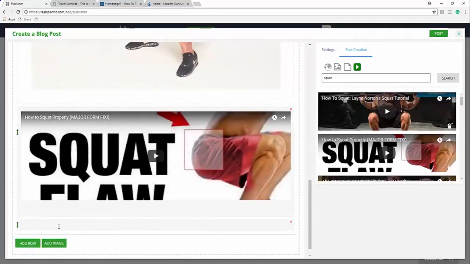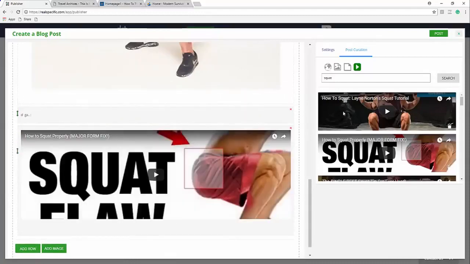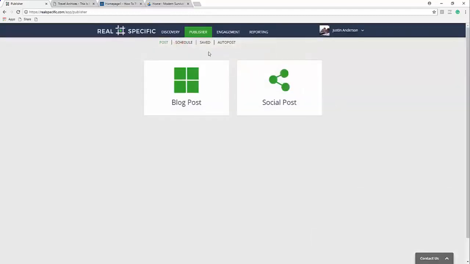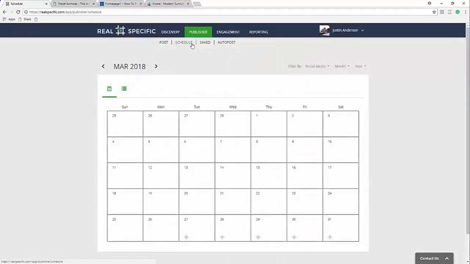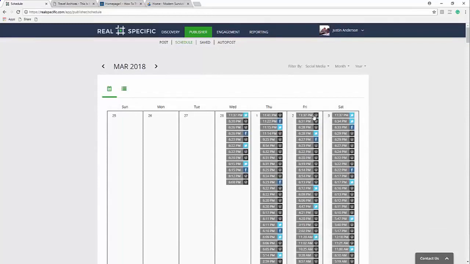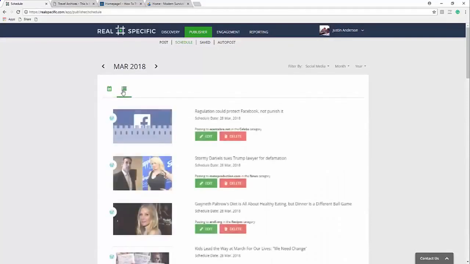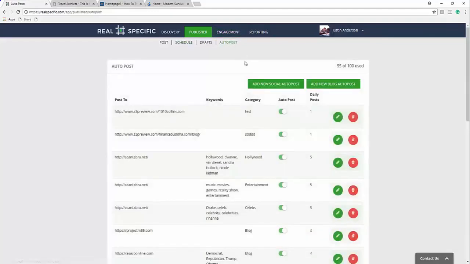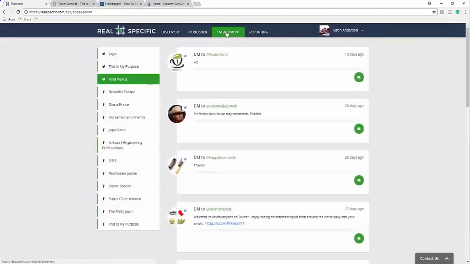And we'll go throughout that. I can come in here, add my commentary, drag, drop that. I mean, this thing is sick. And so I'll go ahead and close that. Now you're going to see an entire scheduling section to where you're going to see all of my upcoming articles. Give it a second. I have a ton coming through. I can look at it in more of a list mode where I can edit them before they go out. I can set up all of my auto posting.